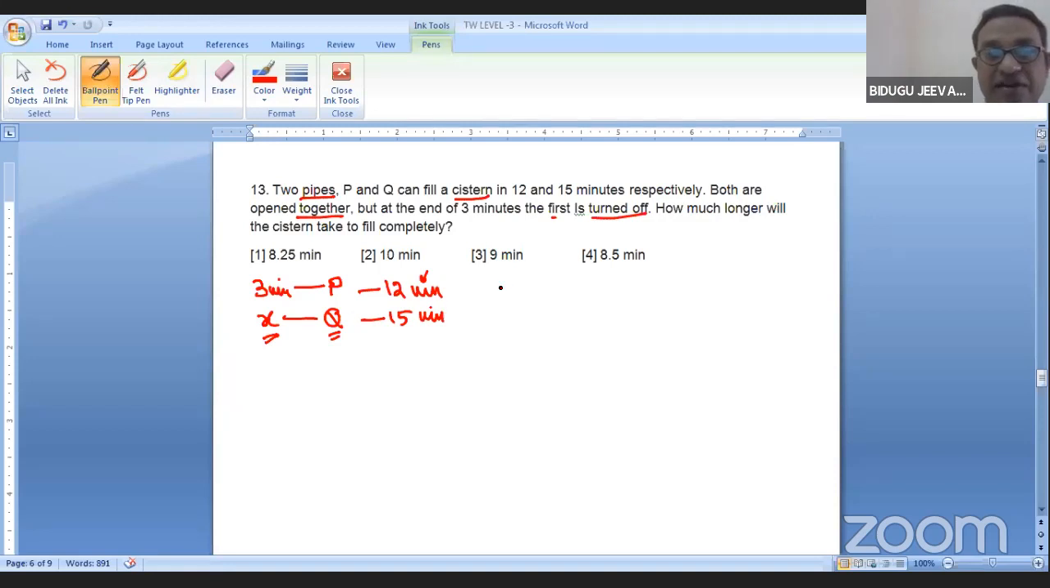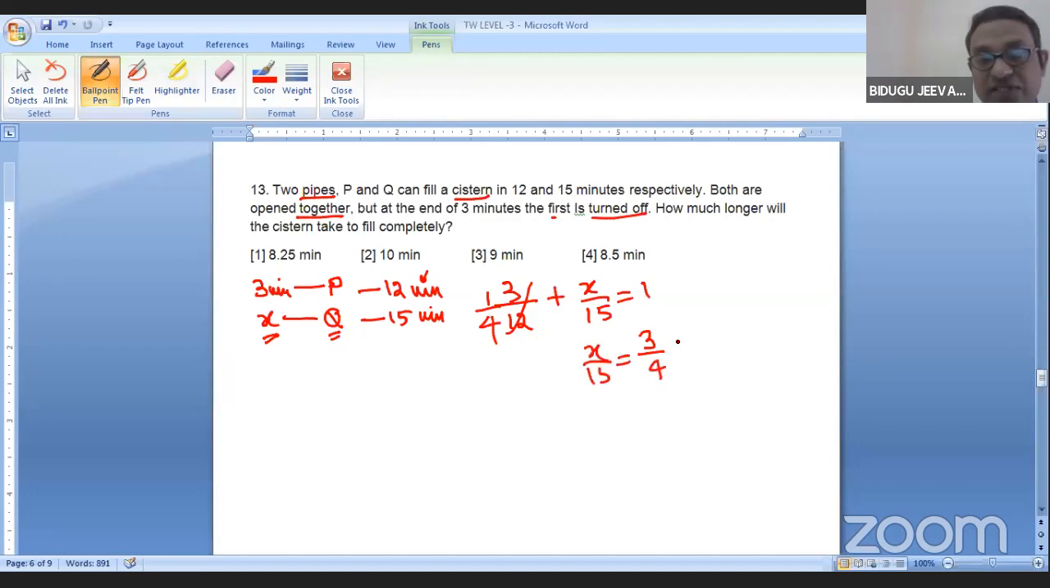Is it right? Now let me write 3 by 12 plus X by 15 is equal to 1. 1 by 4. It is 3 by 4 is equal to X by 15, cross 45 by 4. That means 11. Is it right? Approximately 11, which is not given.